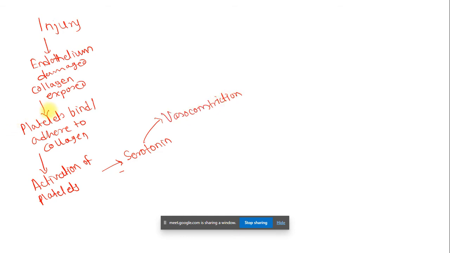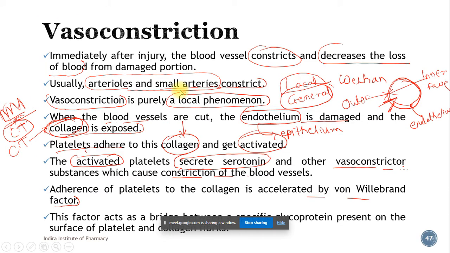This adherence to the collagen is accelerated by von Willebrand factor, which accelerates adherence.